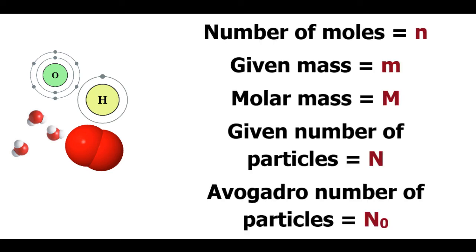Before moving on to the numerical, take a look at some symbols that we will be using while solving the numerical. Keep in mind you have to use the same symbols. So number of moles is equal to small n, given mass will be equal to small m, molar mass is equal to capital M, given number of particles is equal to capital N, Avogadro number of particles is equal to N naught. Let's look at the numerical now.